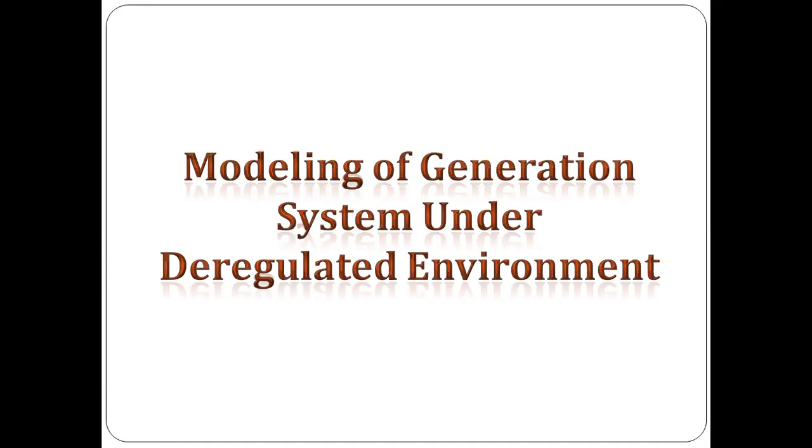What is the deregulated environment? It describes the modern power system, because we all know the power market all around the world has gone through privatization. Due to that privatization, the working structure of the power system has been restructured.